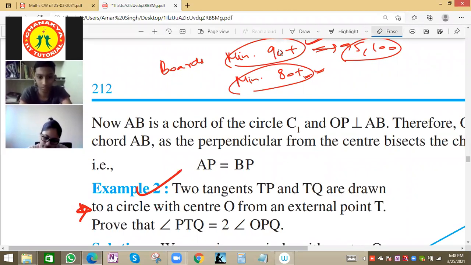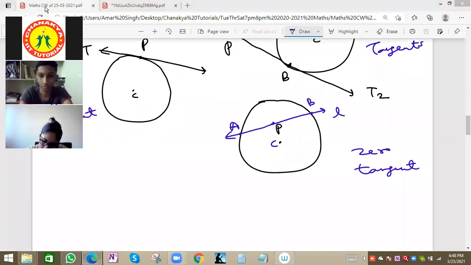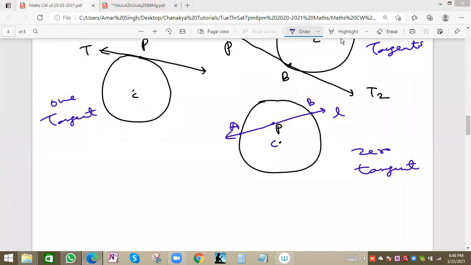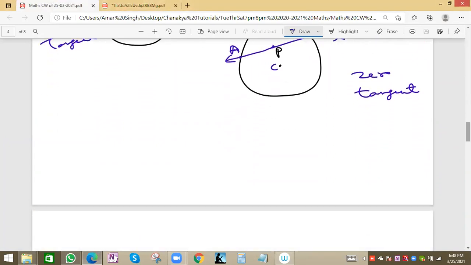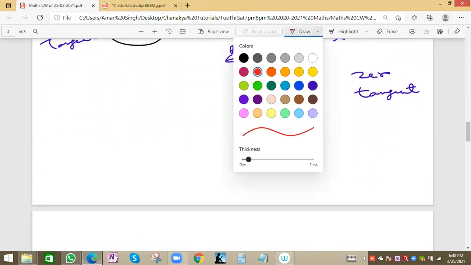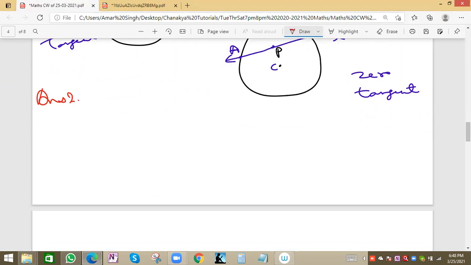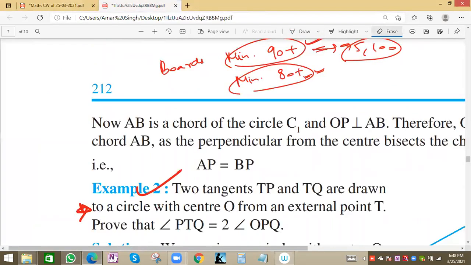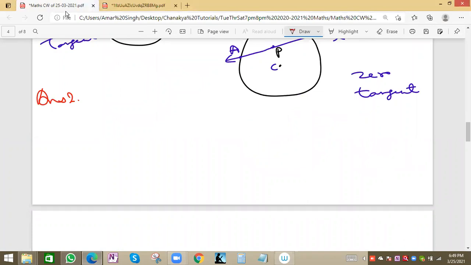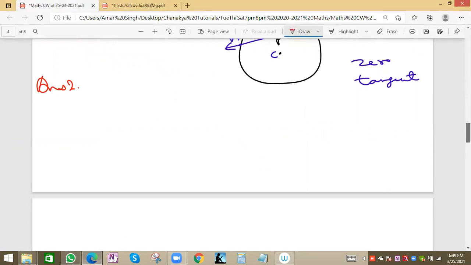So we'll see now how we can solve this question. Let me solve it for those who are not able to solve this question. Okay, done, Apurva. Right. So three students got the proof. Okay, Navneet. See, example 2. Okay, take it. Bhavya also done. Good. Four students got the proof basically.